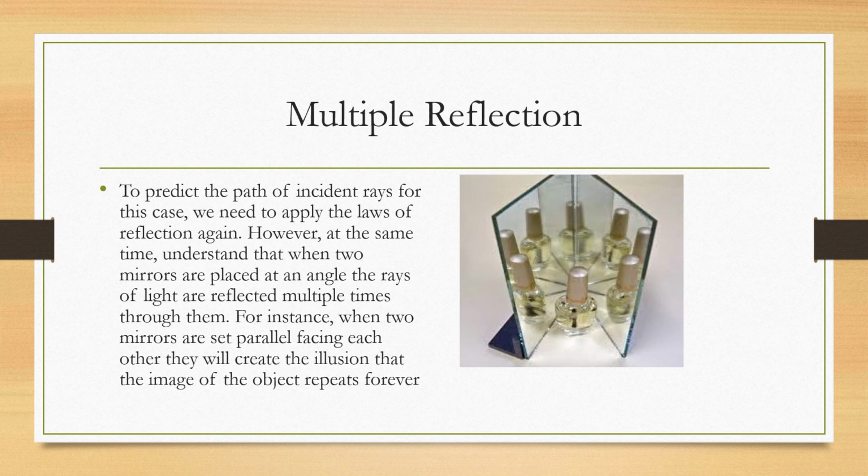However, understand that when two mirrors are placed at an angle, the rays of light are reflected multiple times. As the name suggests, multiple reflection. So here light is reflected many times. That's why you can see many images. The diagram can be seen here, the bottles can be seen many due to the multiple reflection.